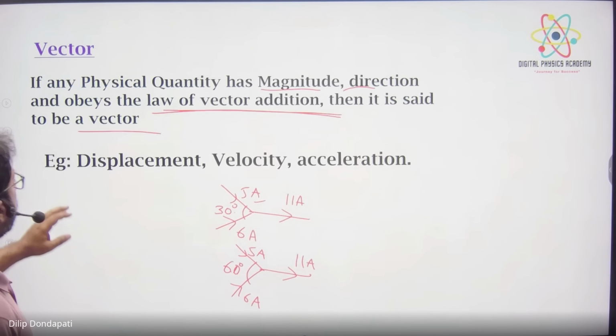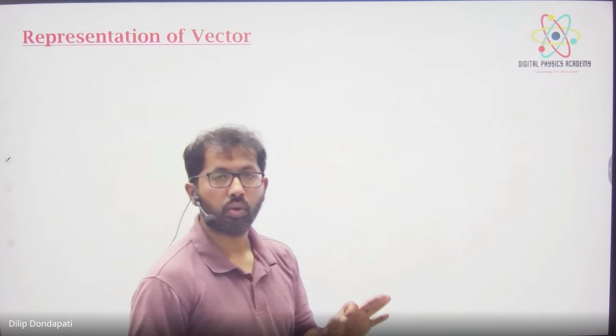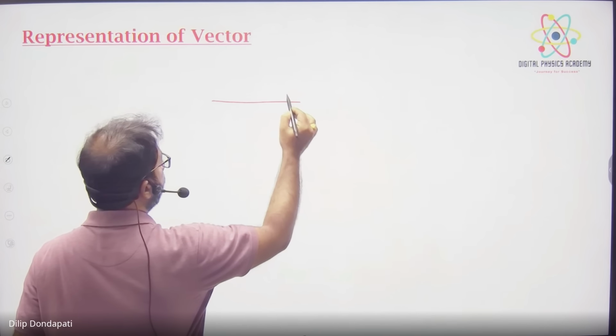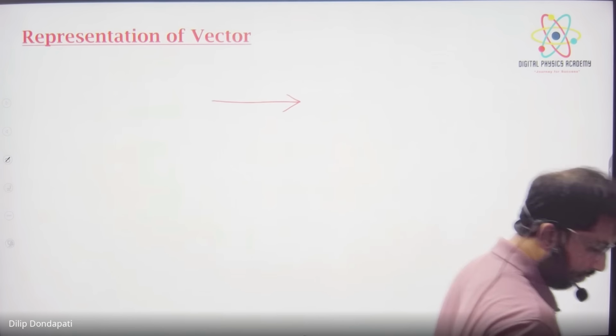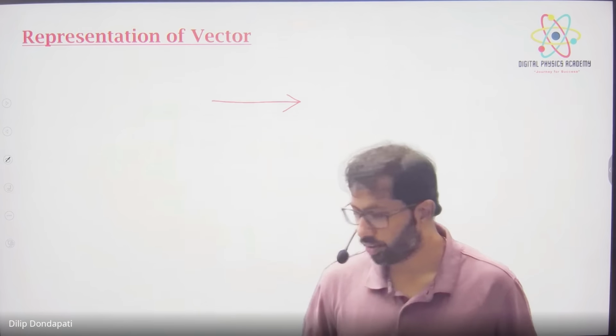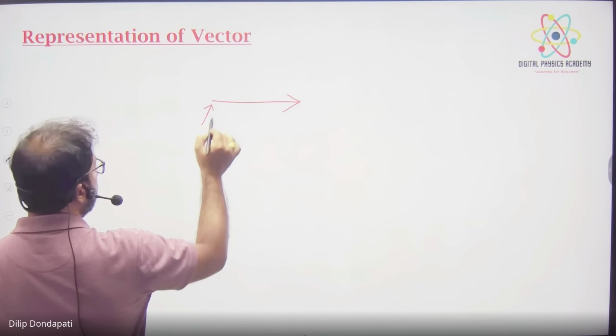Okay, now representation of a vector. We represent a vector simply by an arrow. What does that arrow indicate? Direction. But what about magnitude? Look at the symbol.